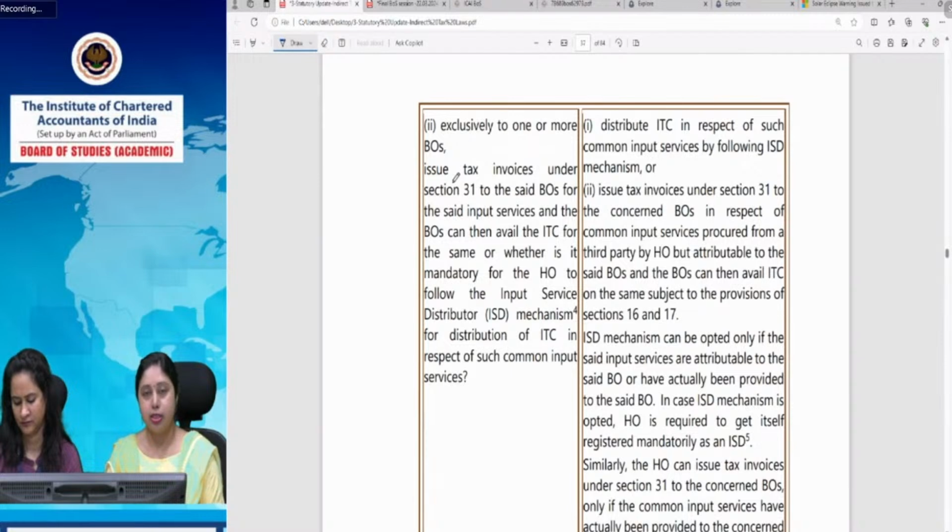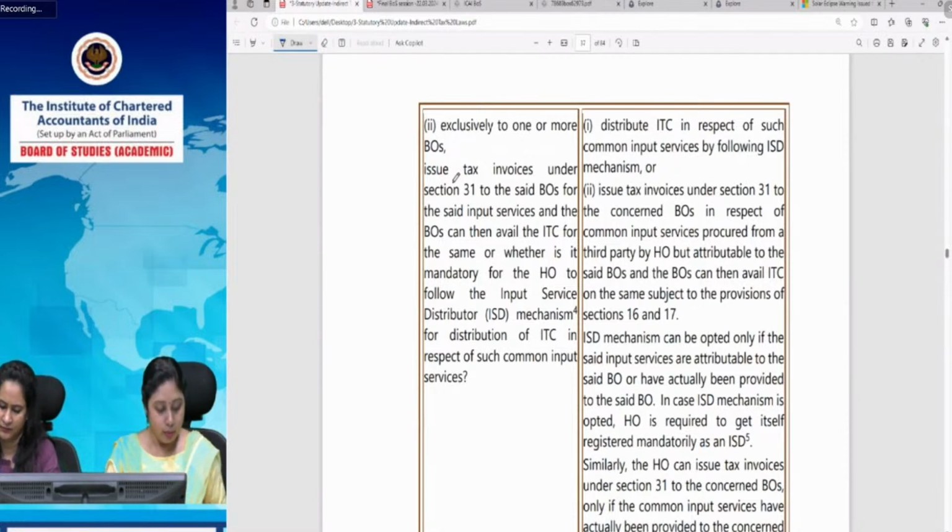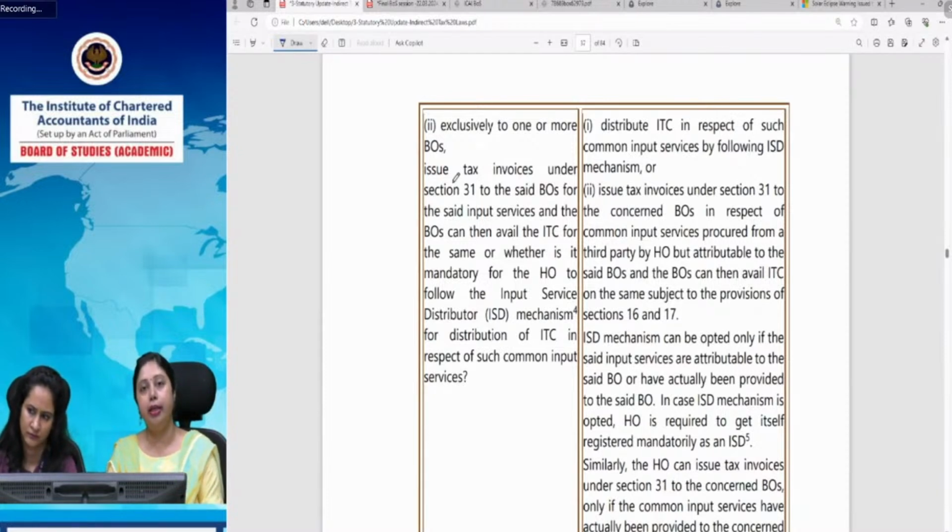Whatever common services are there, to the extent that service pertains to a particular branch office, a normal invoice will be issued. In that case, the head office does not need to take a separate Input Service Distributor registration. From its normal registration, it can issue an invoice, and that will be considered as a cross charge. That means it will be considered as a supply of service by the head office to the branch office. The only thing is that a common service is being received from a third party by the head office, and these services are being commonly used by many branches.